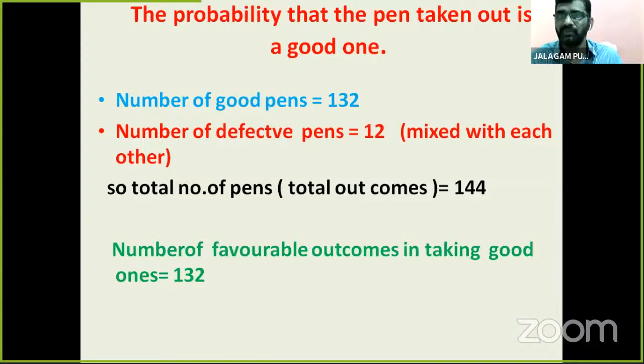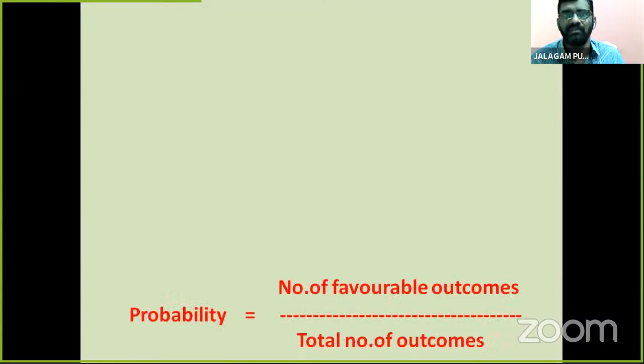Total 144. The favorable, good ones, 132. Defective 12. Now we find good ones only. How many favorable, children? Favorable is 132. So favorable is there, total is there. Simply we may substitute it in our formula.